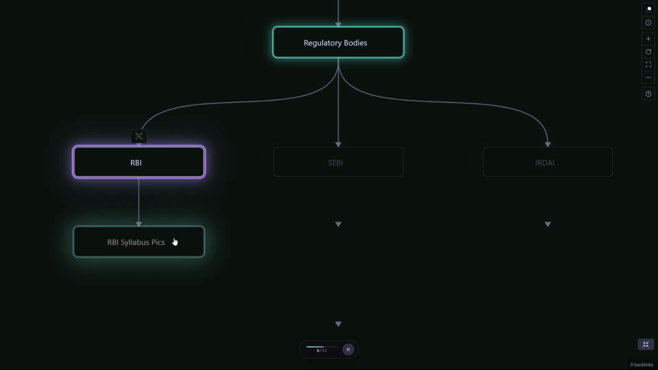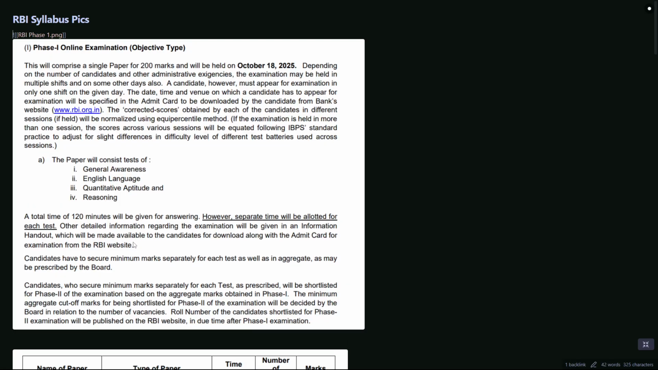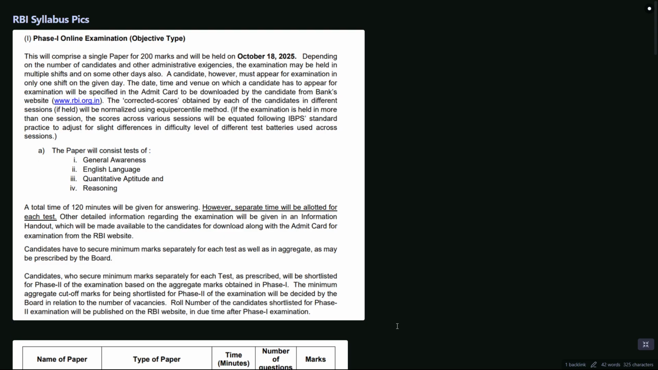Let's get into RBI first. So this is the RBI syllabus that I wanted to talk to you about. There are, of course, three steps to get into RBI. There is phase one, which is CBT, an online based examination, and it comprises four particular sections: general awareness, English, quant, and reasoning. And they are sectional exams, so there is a particular time and a particular number of questions that you have to attend.